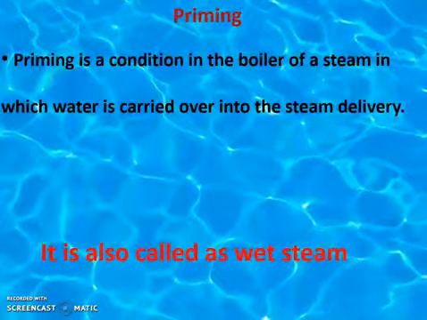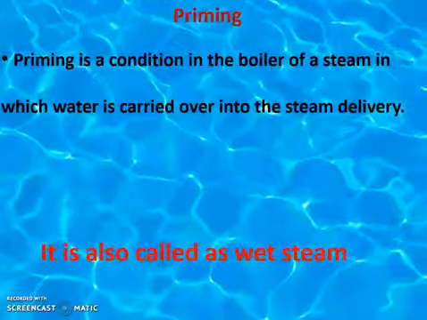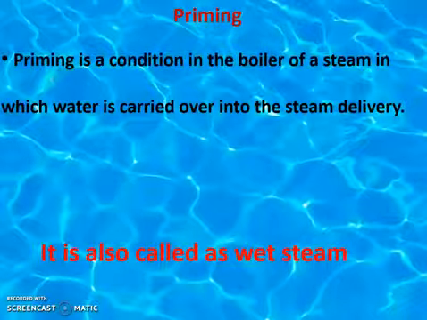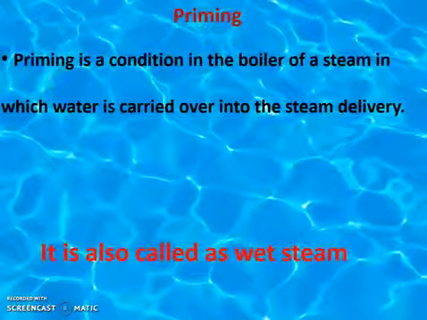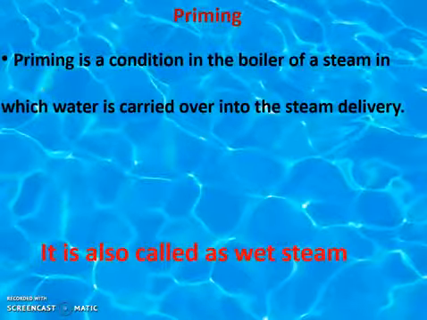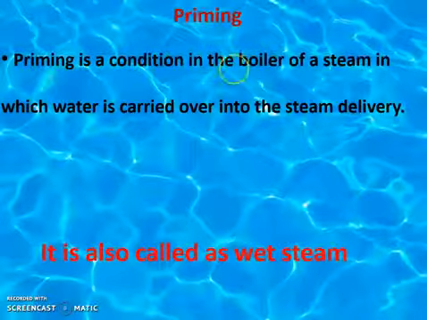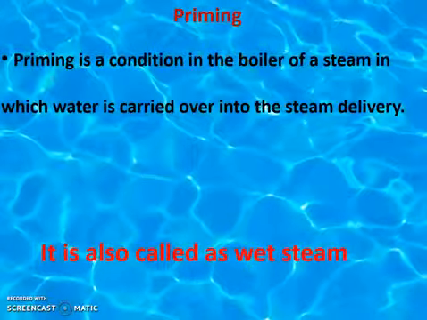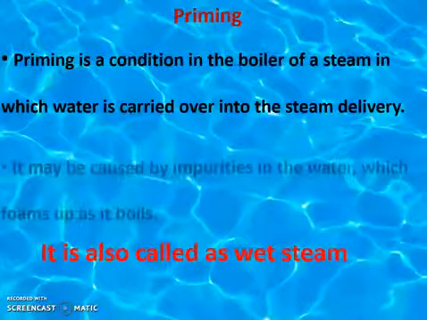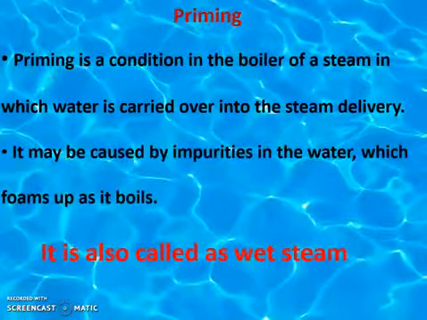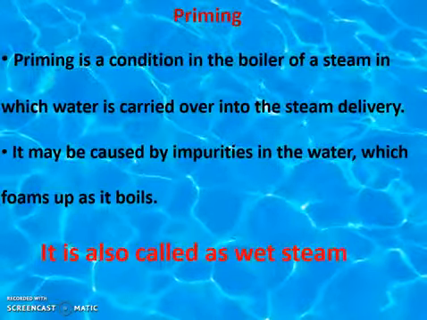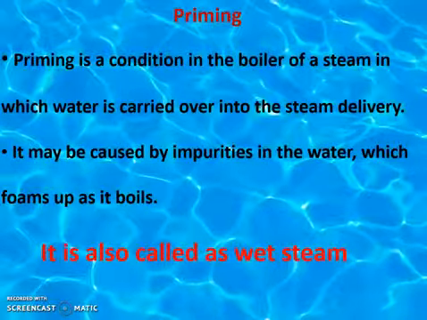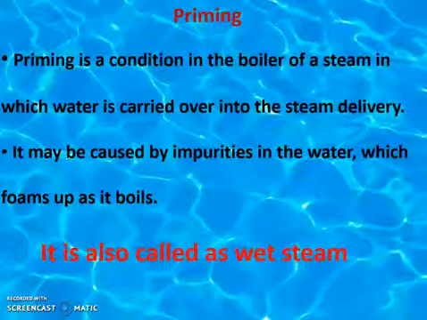When steam passes through the boiler, small water droplets get thrown into the running steam. That's why that steam becomes wet. It may be caused by the impurities in water which form as it boils.